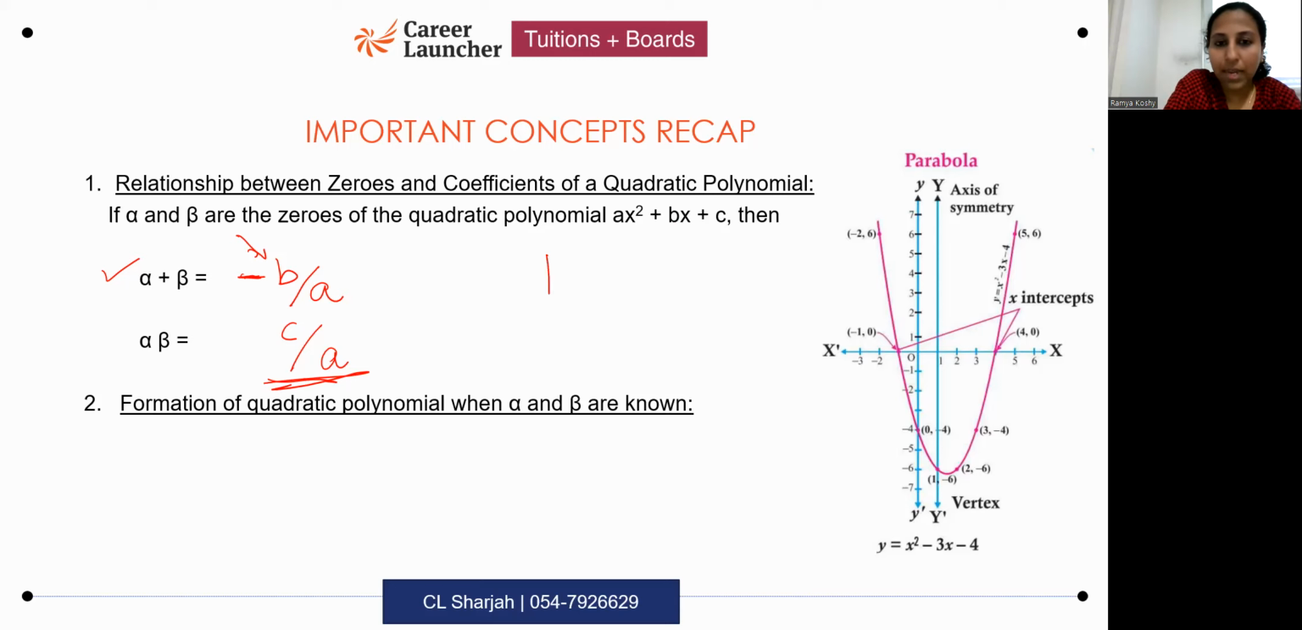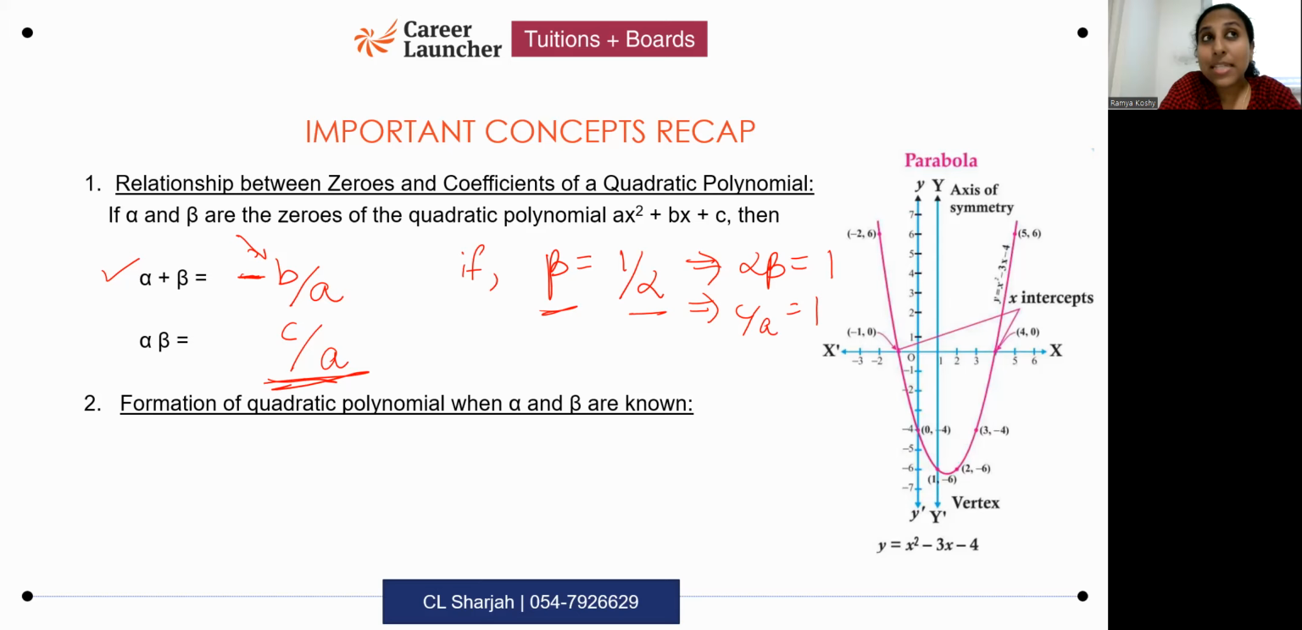Suppose I know that one of the zeros is the reciprocal of the other. What relation will I use to find the zeros? Alpha into beta will be what value? If one zero is the reciprocal of the other, what does it mean? It means the product of zeros is 1, which means that c by a is equal to 1. So whenever you have this type of question, remember this property. If one zero is the reciprocal of the other, the product of zeros c by a is equal to 1.